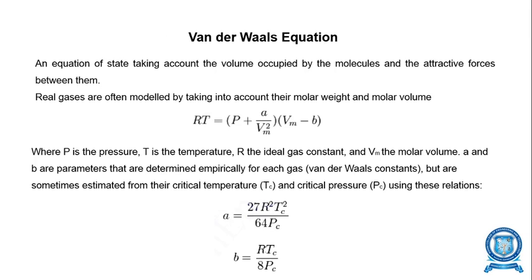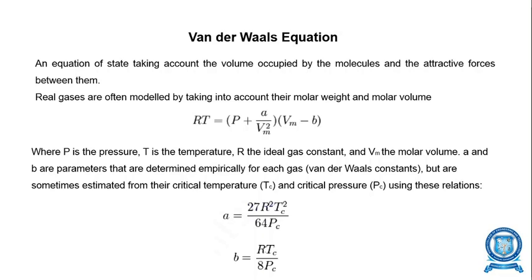The Van der Waals equation is the equation of state taking into account the volume occupied by the molecules and the attractive forces between them. Therefore, real gases are often modeled by taking into account their molar volume.